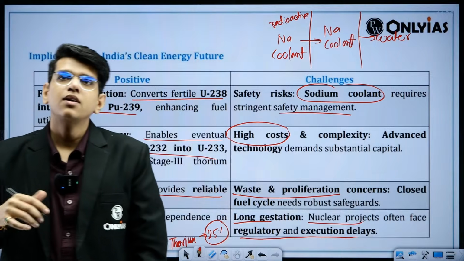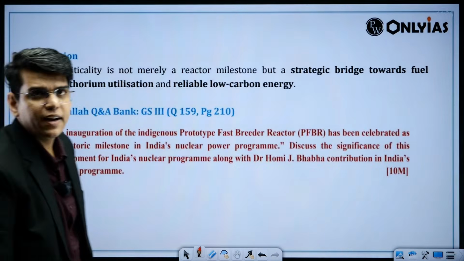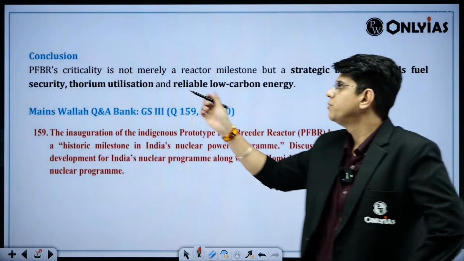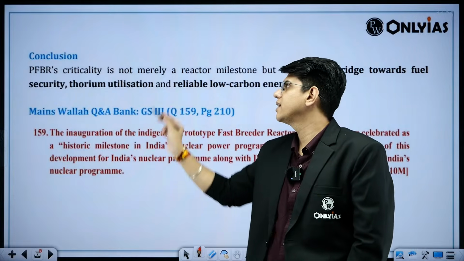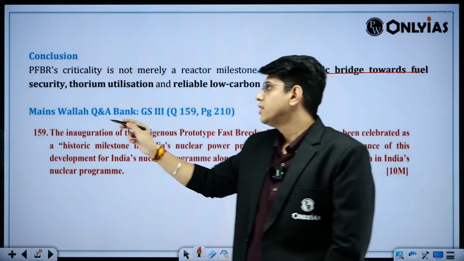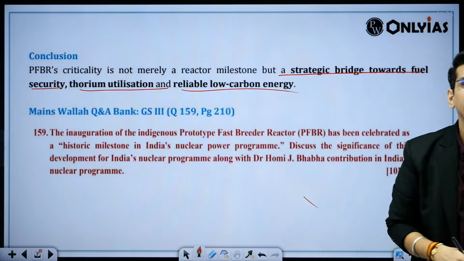Okay, done. So this was the first question. What was the difference? What are the implications? What are the challenges with it? And okay, the fast breeder reactor is critically not merely a reactor milestone but a strategic bridge towards energy security, thorium utilization and reliable low carbon energy going ahead.